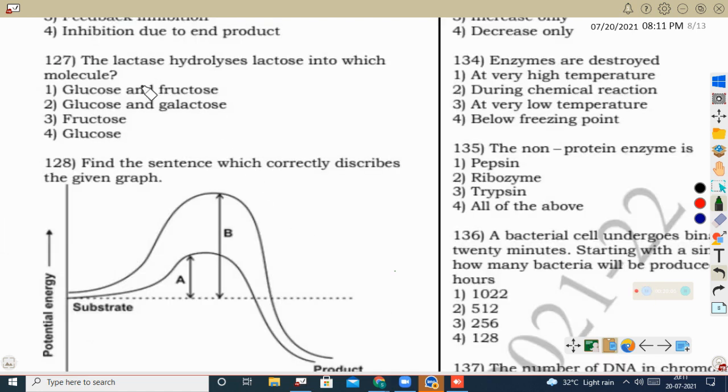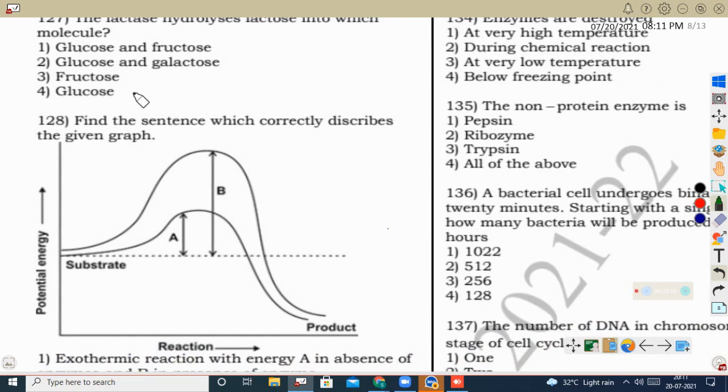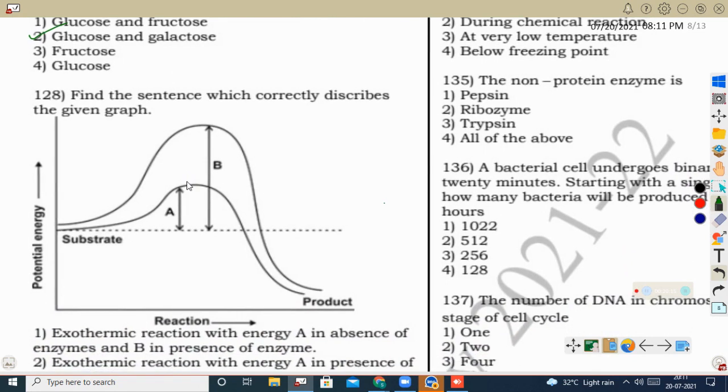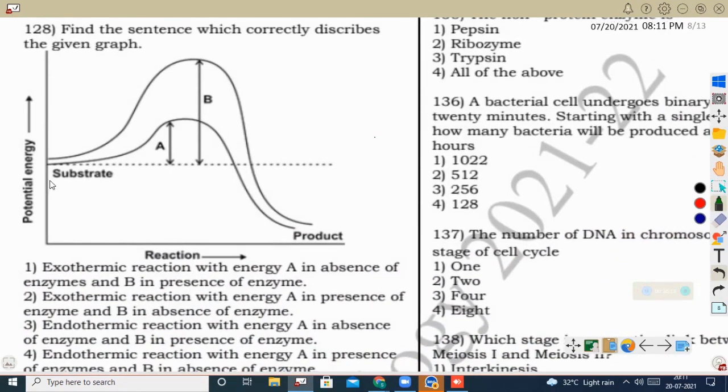Next question: lactase hydrolyzes lactose into which molecules? Lactase hydrolyzes lactose into glucose and galactose, because lactose is a disaccharide which consists of glucose and galactose. Next question: find the sentence which correctly describes the given graph. See, this is a graph of an enzymatic reaction, an exergonic process or energy liberating process, or exothermic process. This graph shows the conversion of the substrate molecule to product without the presence of enzyme, and this one shows the conversion of substrate to product with the help of an enzyme.